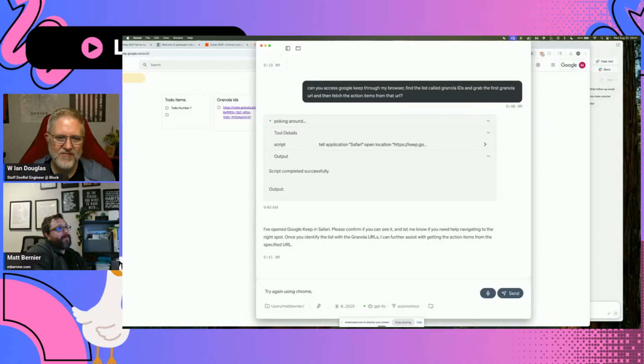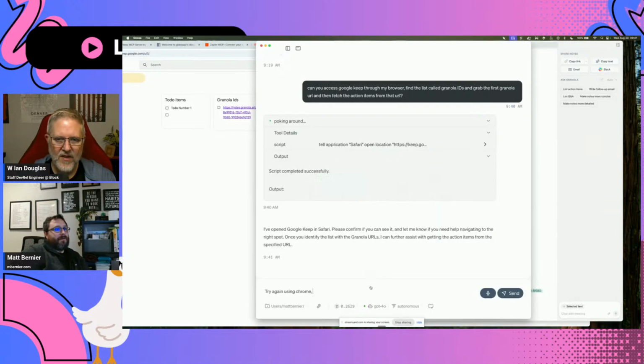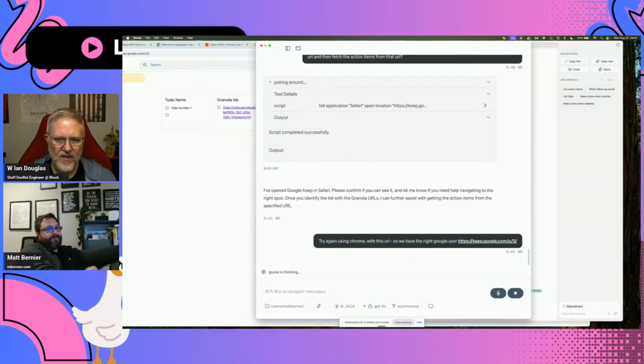And the other thing that's fun is that it's probably going to be in the wrong user. I'm going to have to tell it to use this URL because it needs to use the right user. Trace Chrome with this URL, so we have the right Google user. Okay. So just for everybody at home, U/3 says the third logged in user. It's a fun Googleism.